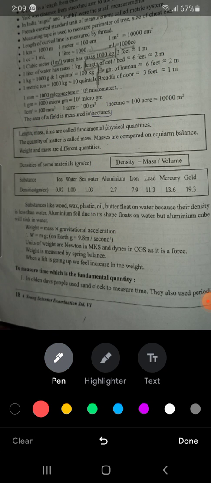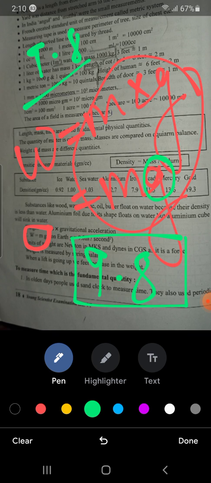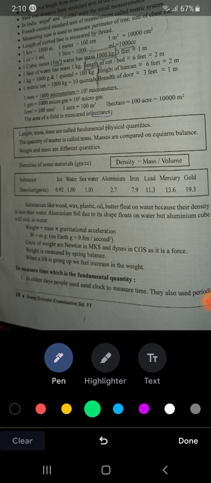Next, W is equal to mg. That means the same, W is equal to m into g, or W is equal to mg. Both are the same. The value of g is 9.8. It is not like on earth it is 9.8, but on moon it will be 9.8 divided by 6. It will be 6 times smaller.